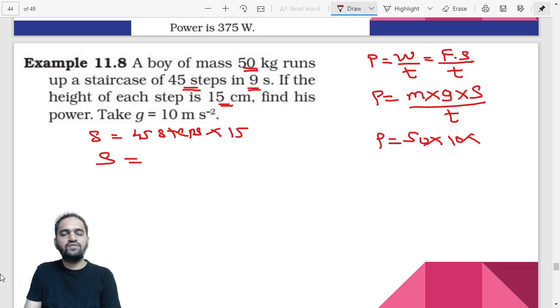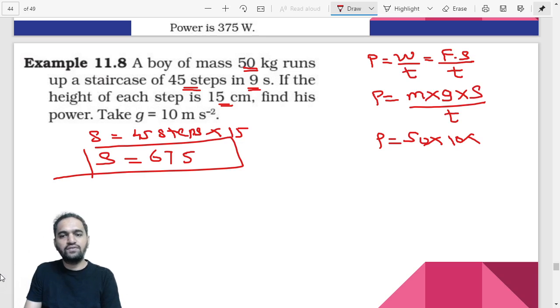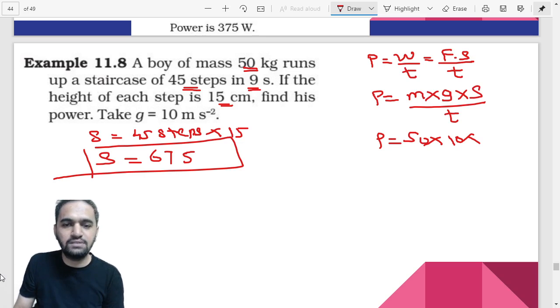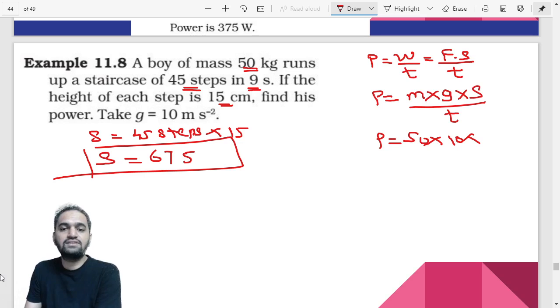15 5s are 75, so 5, 7 carry. 15 4s are 60, 60 plus 7, that is 675. Correct? Are you understanding this? So basically we have 675 and the unit would be meters in this case. So we have displacement, we have g value, everything. We just have to put the values. Value of t is 9 seconds. So you can put 9 there, 675.